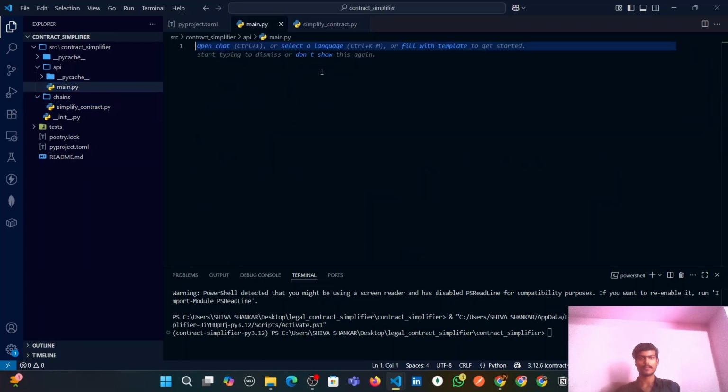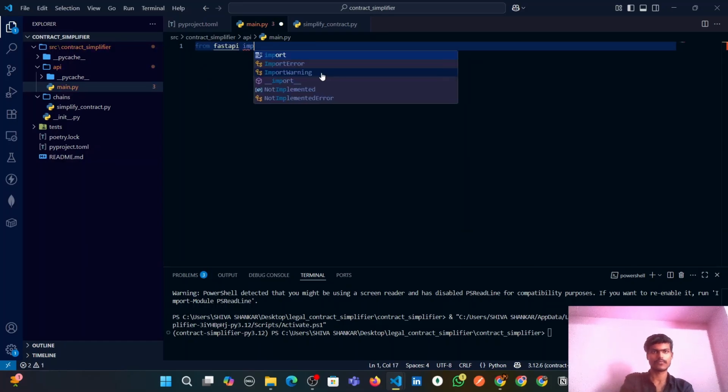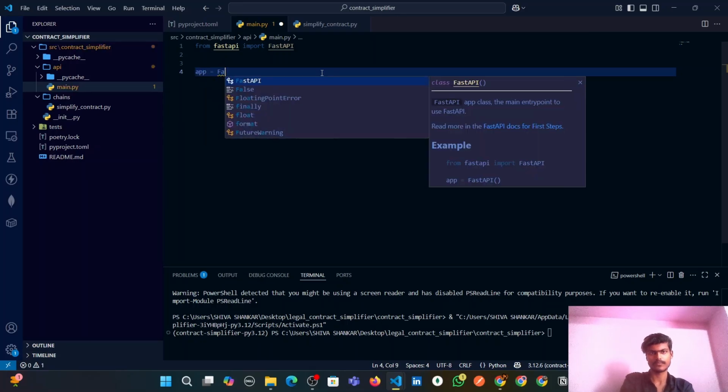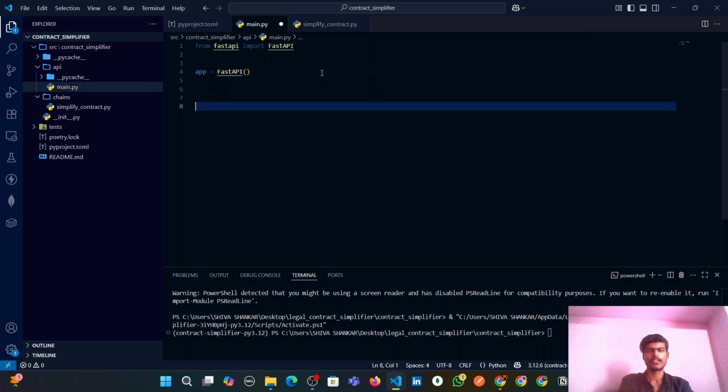We will go into the main.py. Let's import FastAPI, and we will create an instance of our app, and let's create a sample route to check whether the server is alive or not.